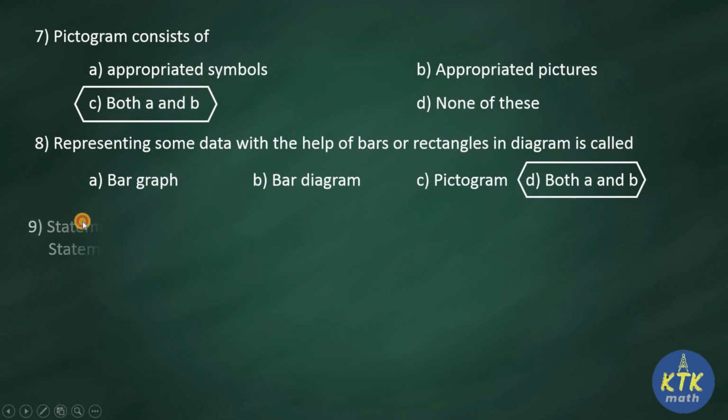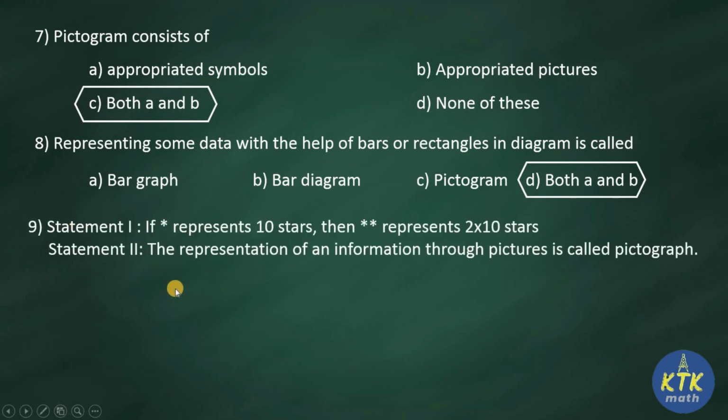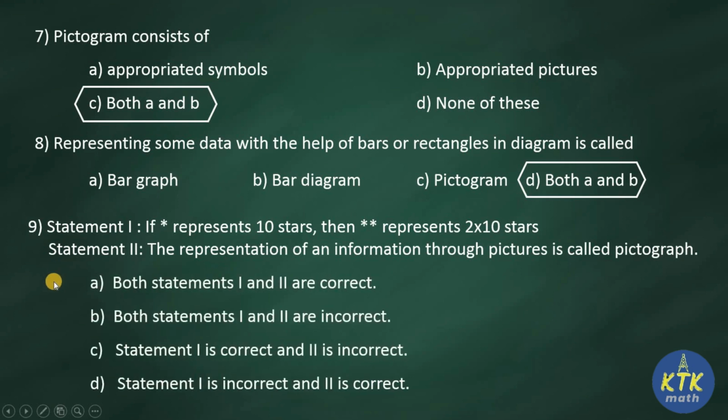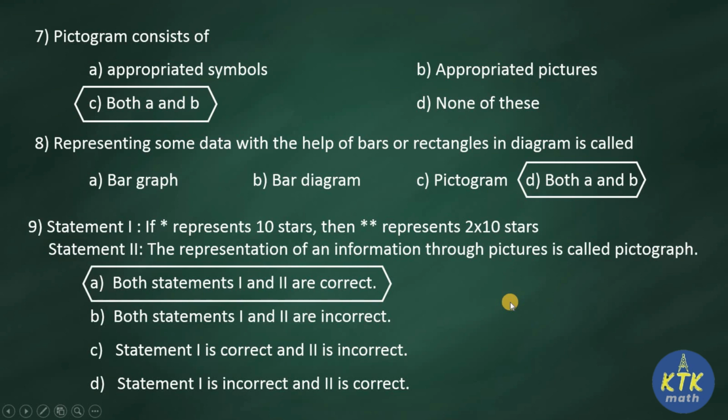Question number 9. It's a statement type of question. Statement 1. If star represents 10 stars, then 2 stars represent 2 into 10. So 1 star represents 10 means 2 stars will represent 2 into 10. So we need to multiply only. So statement 1 is correct. What about statement 2? The representation of an information through pictures is called pictograph. Absolutely true. Therefore, your answer for question number 9 is both the statements are correct. We will move to the next question.